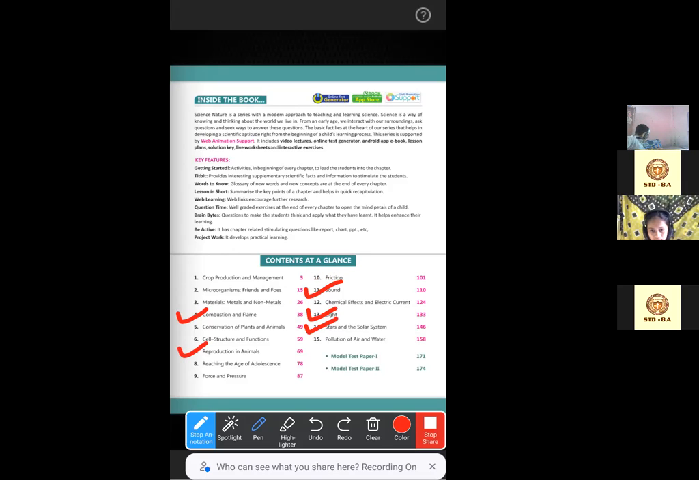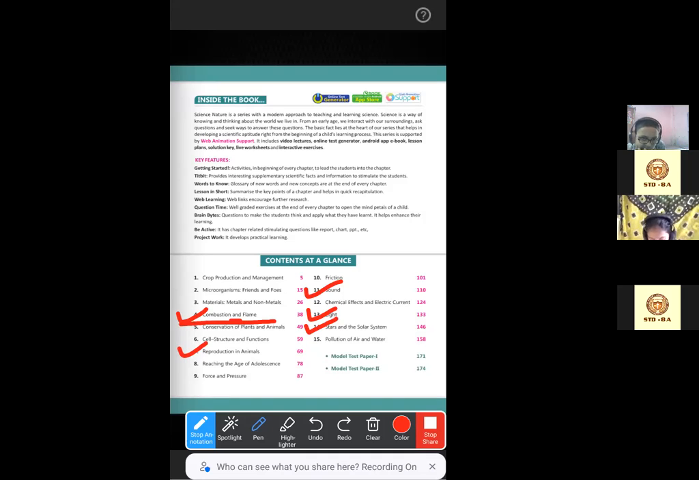Yes, ma'am, these chapters only. And ma'am, you told you will do coal and petroleum from NCERT books. From NCERT book, yes. Coal and petroleum we will read from NCERT book. Okay, so let's start this chapter, combustion and flame, chapter 4.